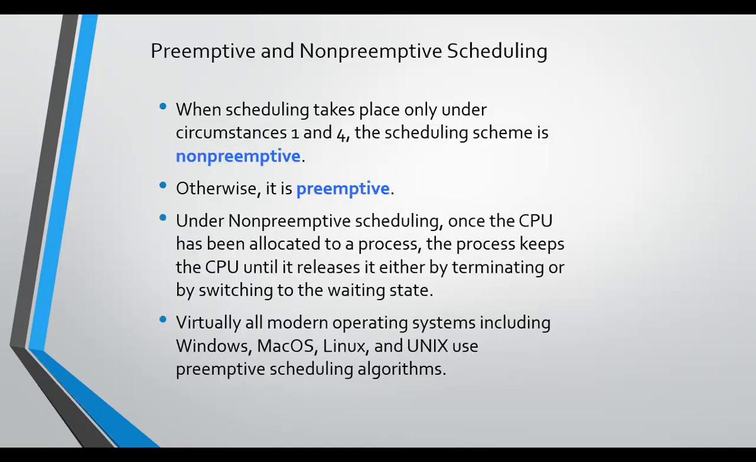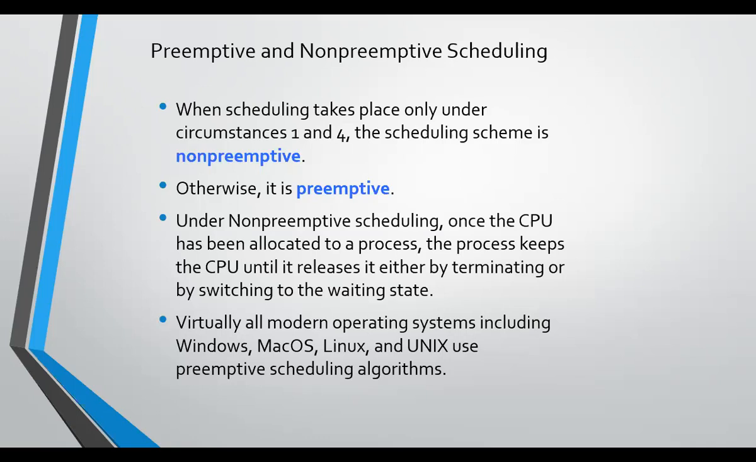The CPU scheduling can be classified into two types, preemptive and non-preemptive. Preemptive means forcibly we are removing the process from the CPU. Non-preemptive means the process can use the CPU until the execution gets completed. When the scheduling takes place only under the circumstances of 1 and 4, as we saw in the previous slide, the scheduling scheme is non-preemptive.